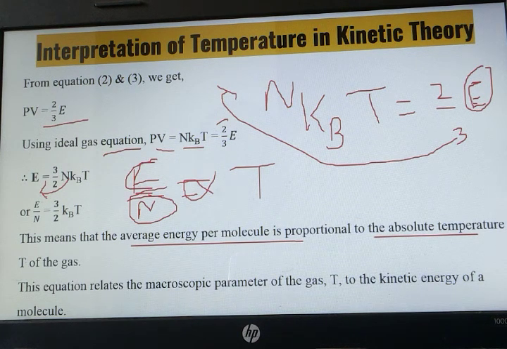What is N telling us? It is telling us molecules. Because the value of kB is constant and 3/2 is also constant, it is directly proportional to absolute temperature. This equation is related to the microscopic parameter of a gas. What is this equation related to? Microscopic parameter of a gas, at absolute temperature T, for the kinetic energy of a molecule. Thank you.